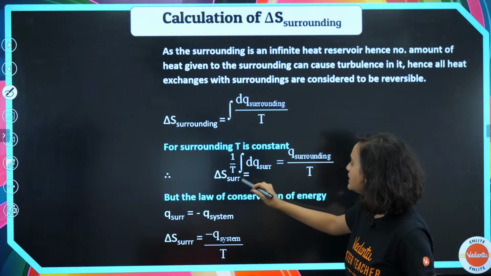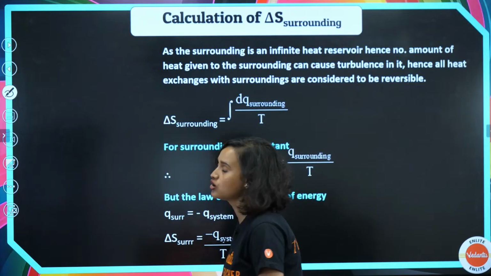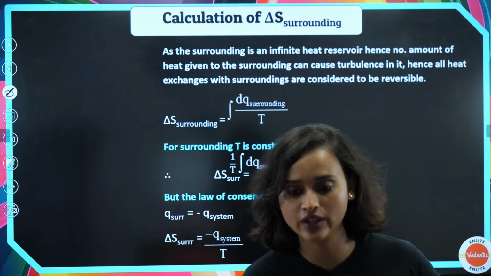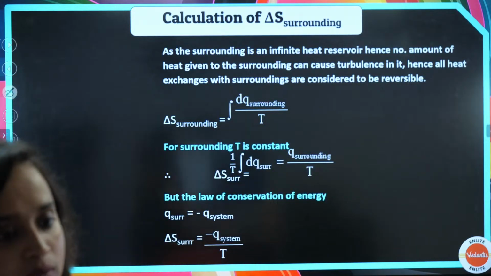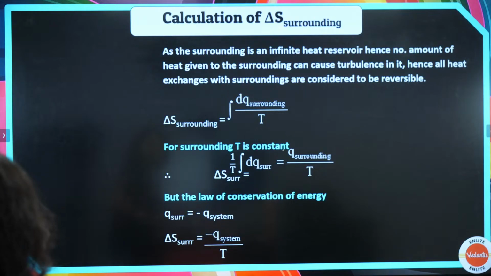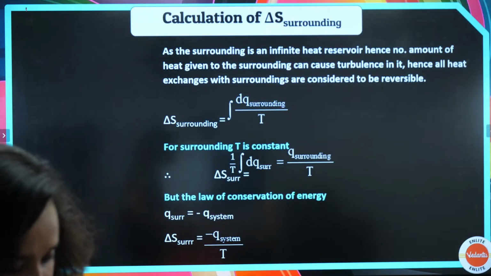That means that delta S surrounding, once again, here also we have this thing, here also we have a slight problem. Let us just a second.